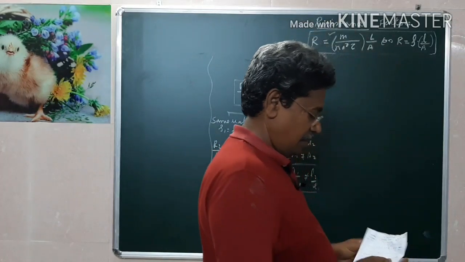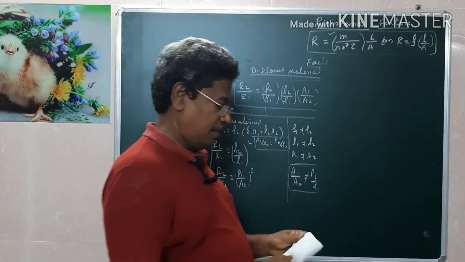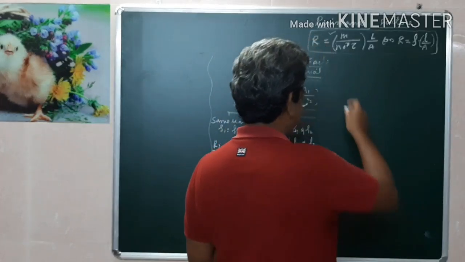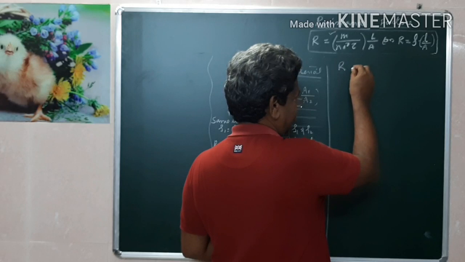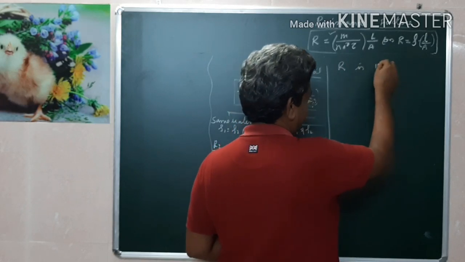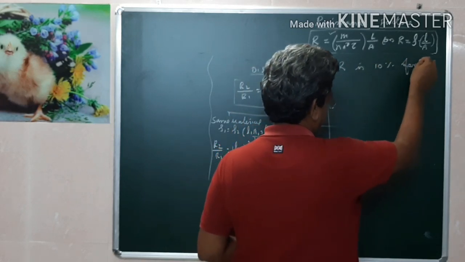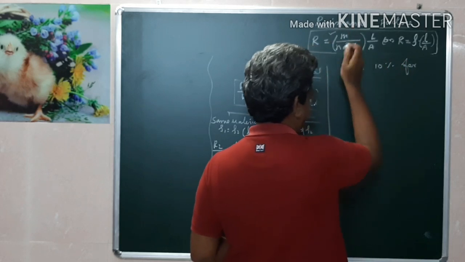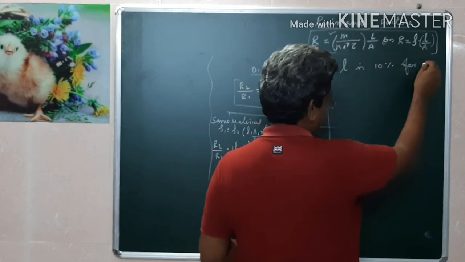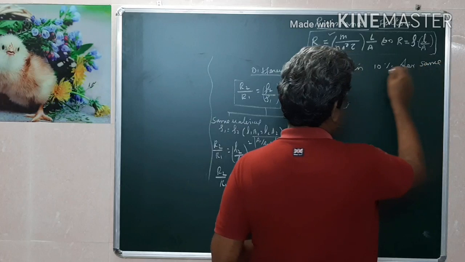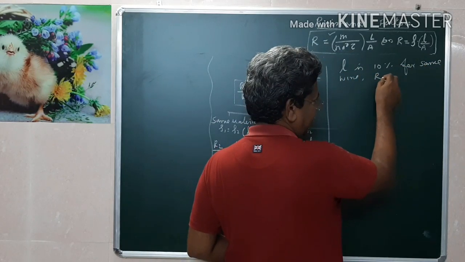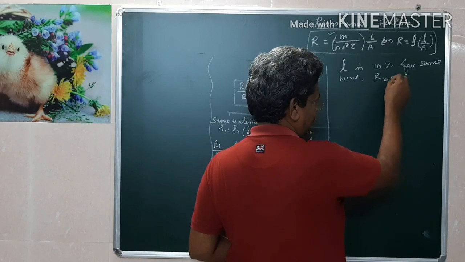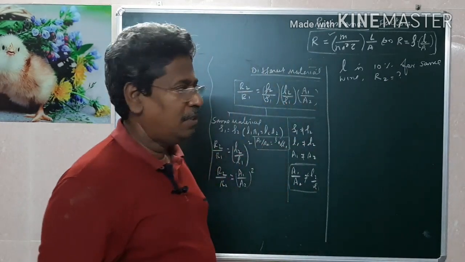Number 1, for example: suppose the length of the wire is increased by 10% for the same wire, for the same material. Find the increase in resistance. What will be the resistance R2? This is the formula. How to solve this?